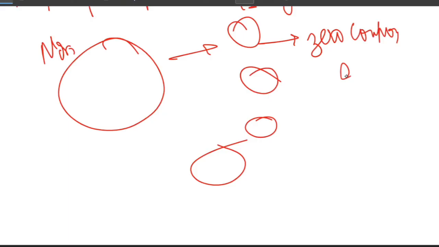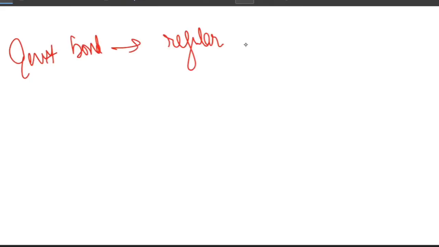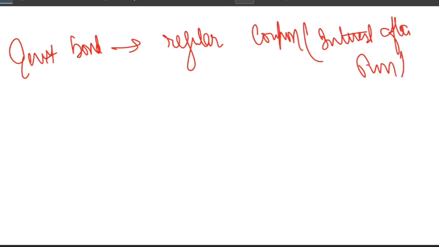So let me explain what STRIPS is all about. Imagine a government bond that pays a regular coupon. What is the meaning of regular coupon? It means interest every 6 months. And it returns the principal at maturity. So principal is also returned at maturity.